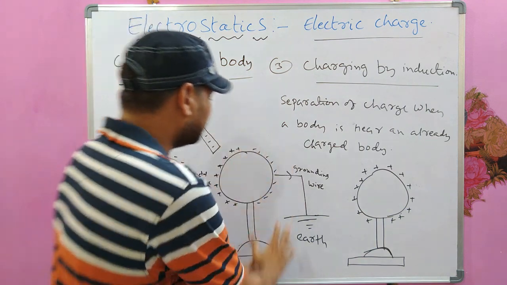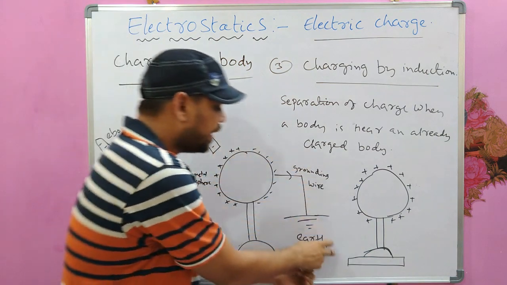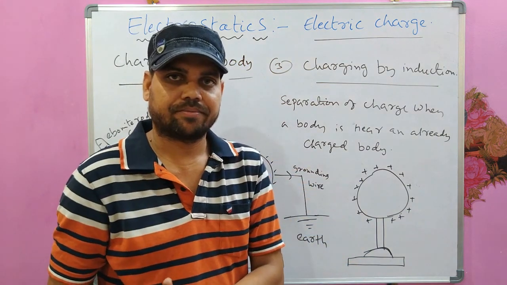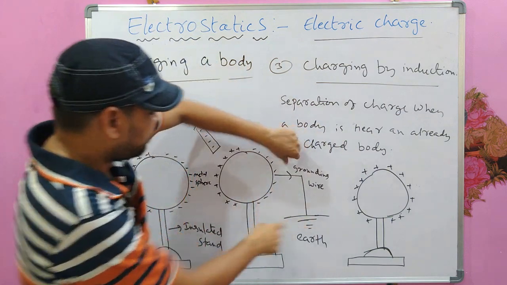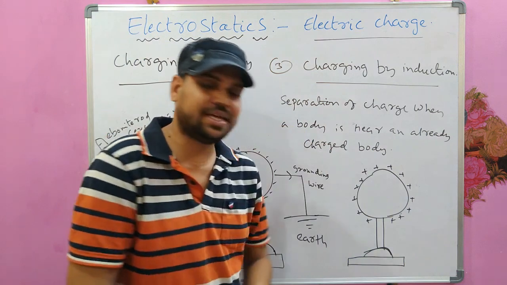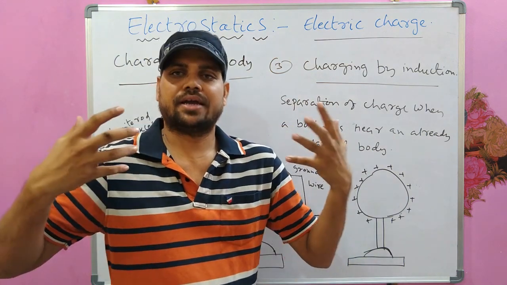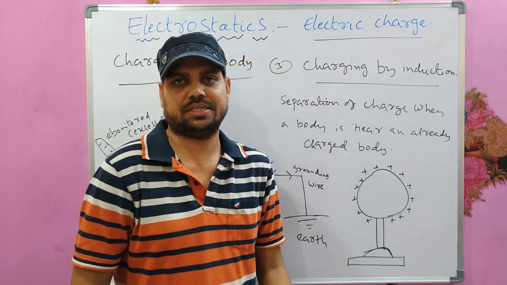Okay, now what happens in the second case? Now this is connected to the earth with a grounding wire in the second step. What would happen then? The earth can take any charge.